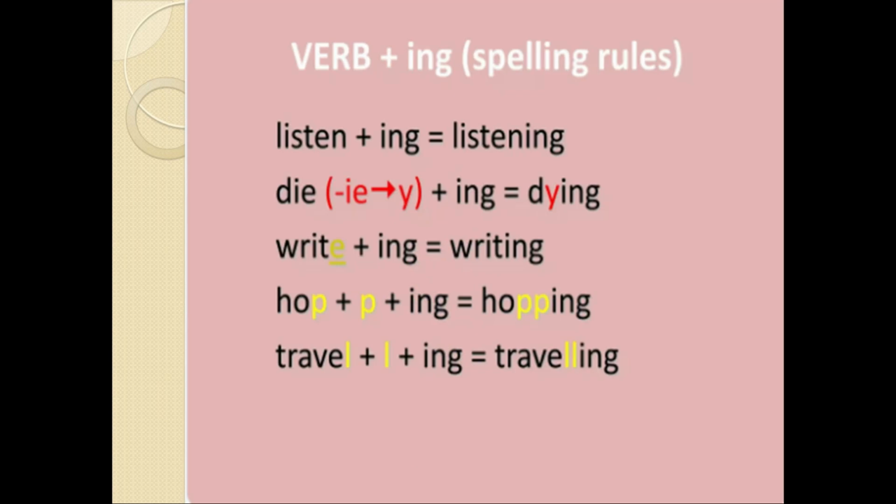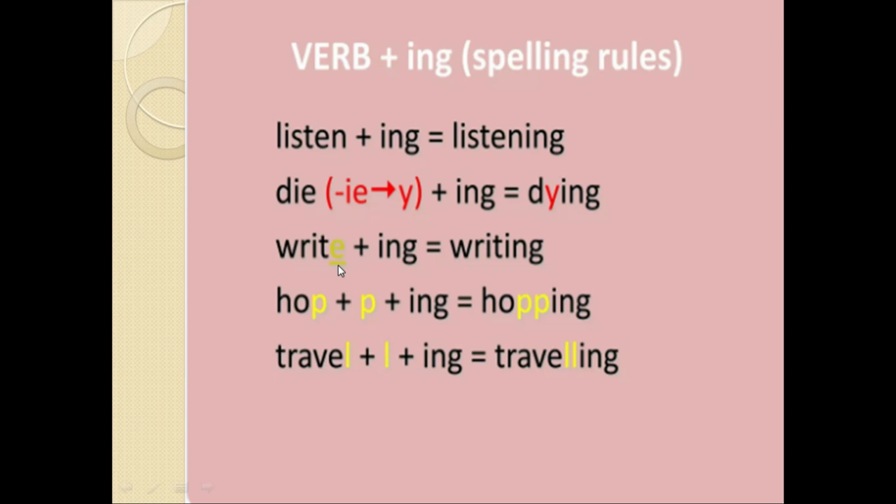Okay, now we are going to see the spelling rules of adding ing, how we add ing with the verb in continuous tenses. In all the sentences of continuous tense, we are going to use ing with the verb, like listen plus ing, listening. Die, instead of ie we are going to use y, ing, dying.